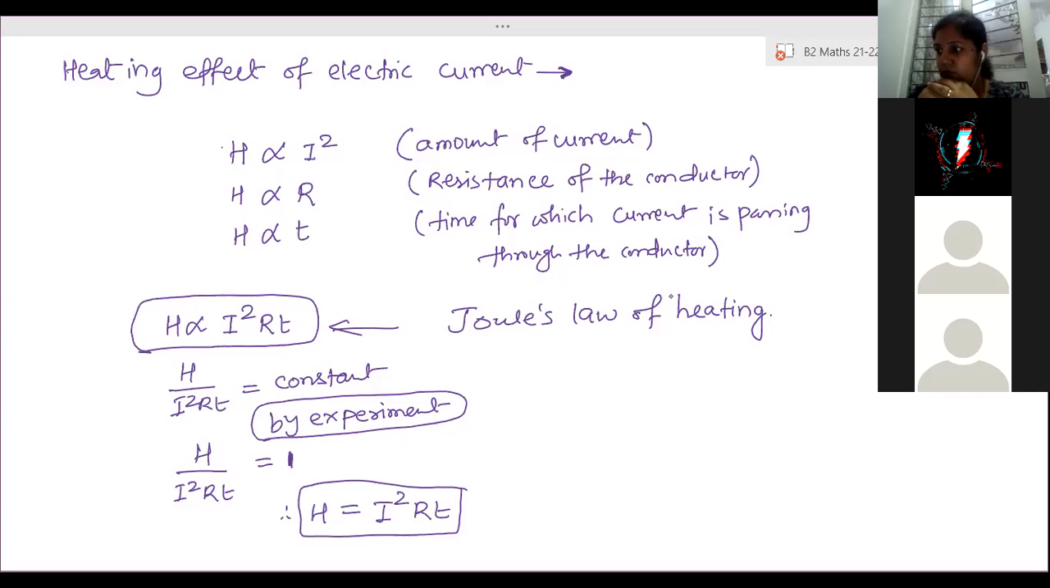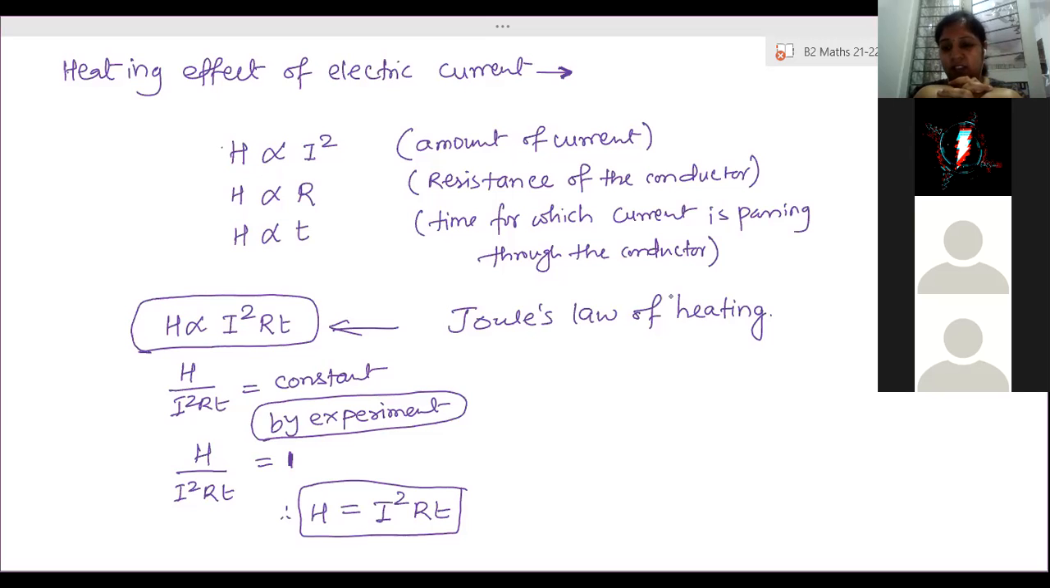Ma'am, it is given that P into T is equal to E. That means even P into T is equal to H. Yeah, because H and E are both energy, so both are equal. Okay, ma'am. Ma'am, then we can derive this formula: H is equal to VI into T, then V is equal to IR. Where did you get VI into T? Lohit, wait, have patience. Okay, ma'am. Now many more things need to be explained here.